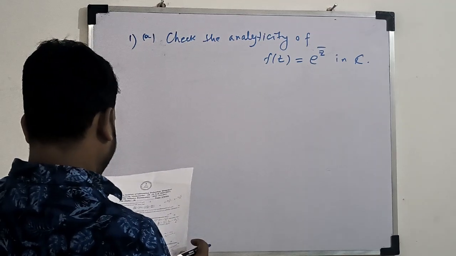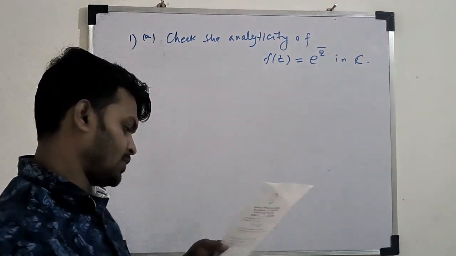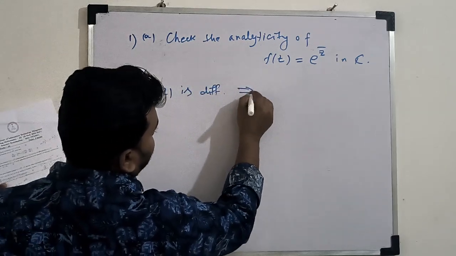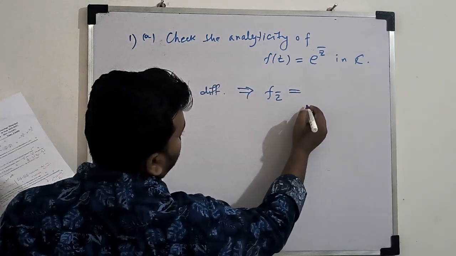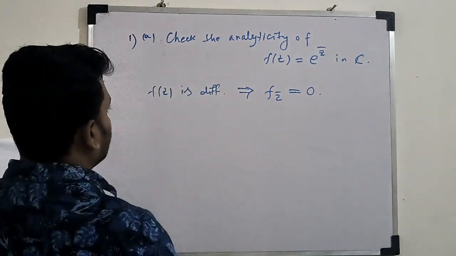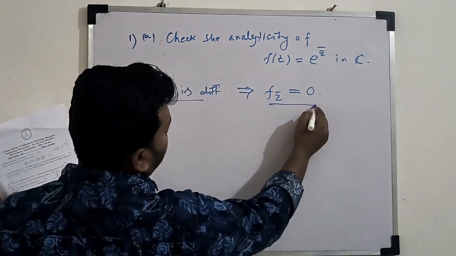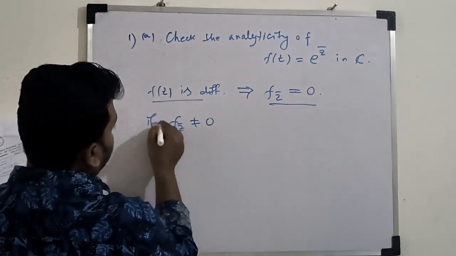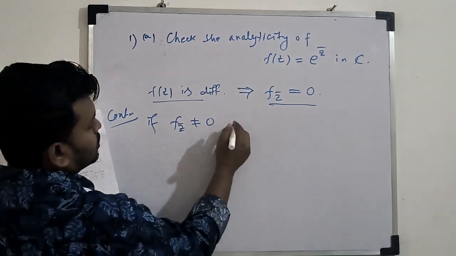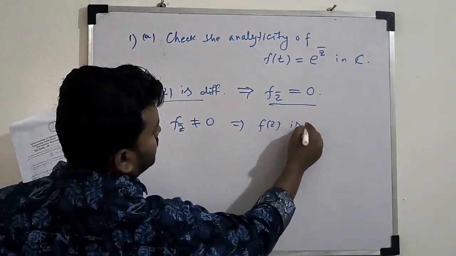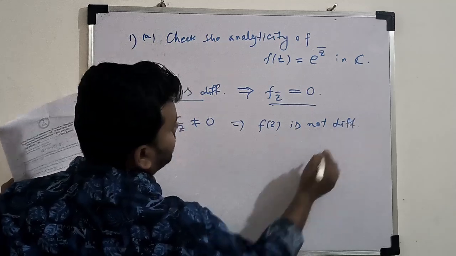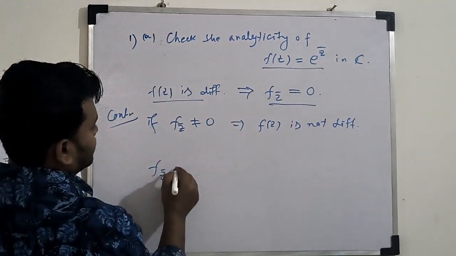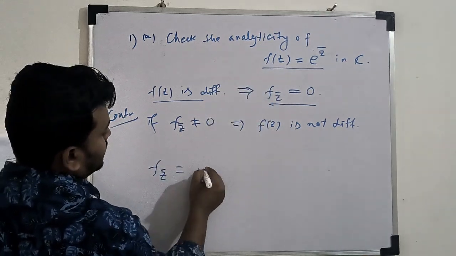So we have one theorem, that is the complex form of the CR equation: if f(z) is differentiable, then the partial derivative of f with respect to z bar equals 0. So contrapositively, if it is not equal to 0, then f(z) is not differentiable. So first we see whether this function is differentiable or not. We apply this, and if we find the derivative with respect to z bar, this will give the same.